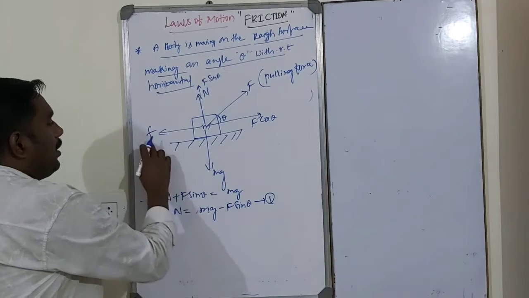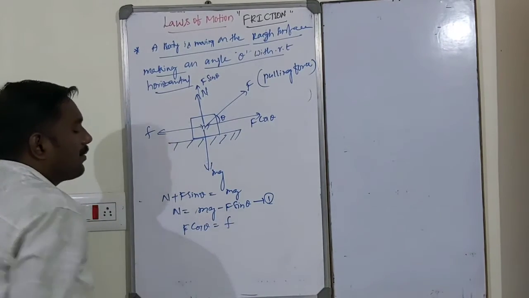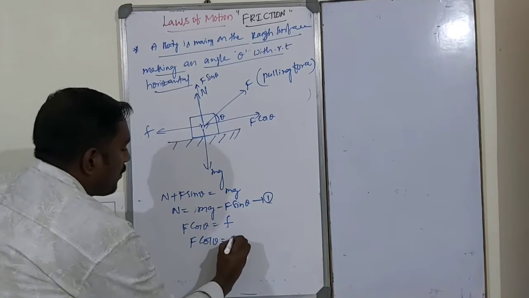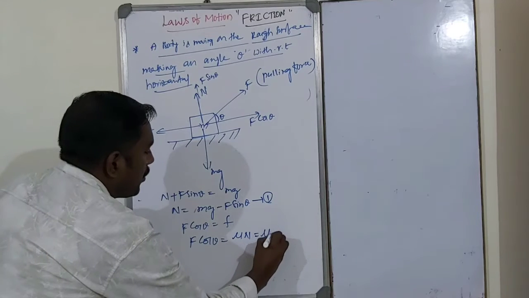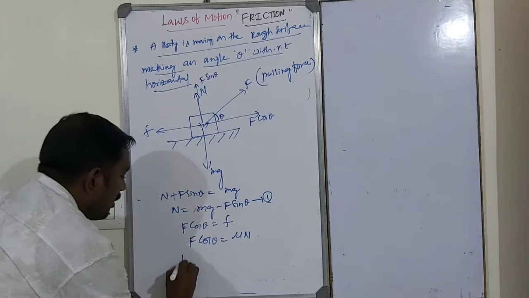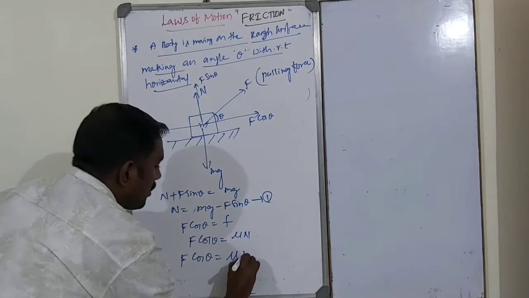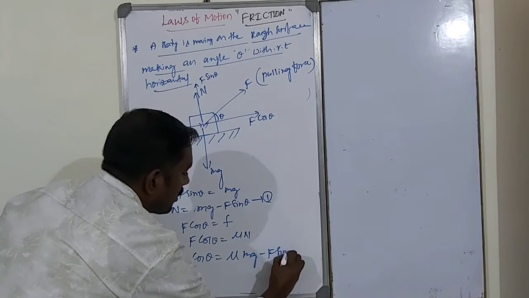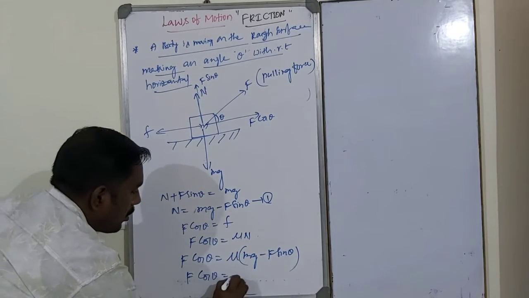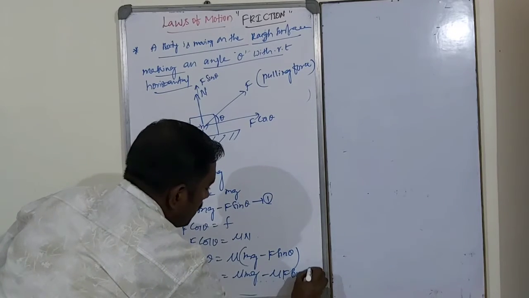Now F cos theta is equal to the frictional force. Frictional force is nothing but mu into N, that is equal to mu into N. From equation 1, mg minus F sin theta. So F cos theta is equal to mu mg minus mu F sin theta.